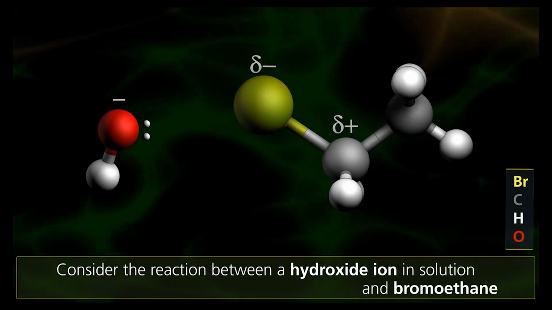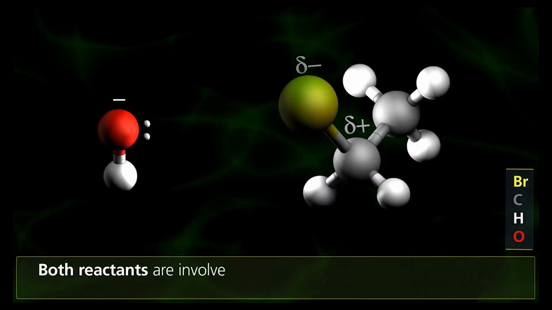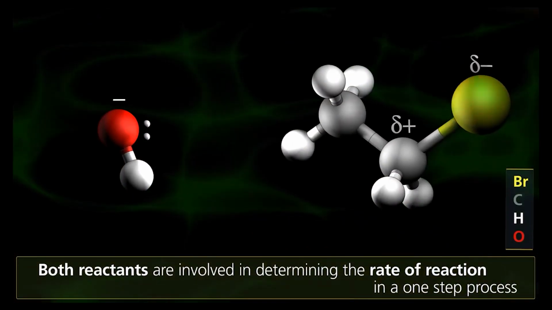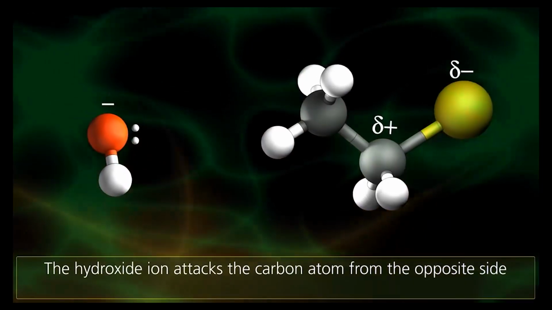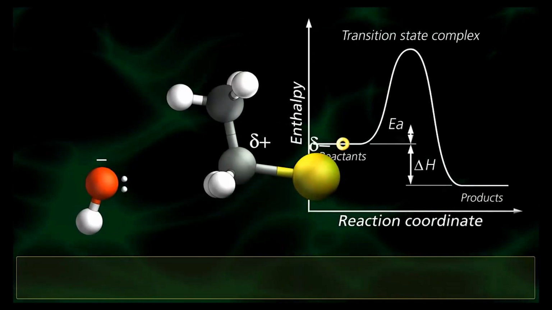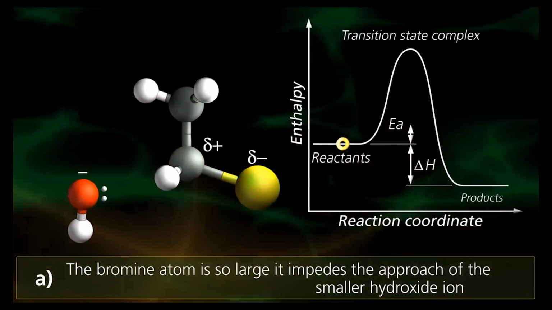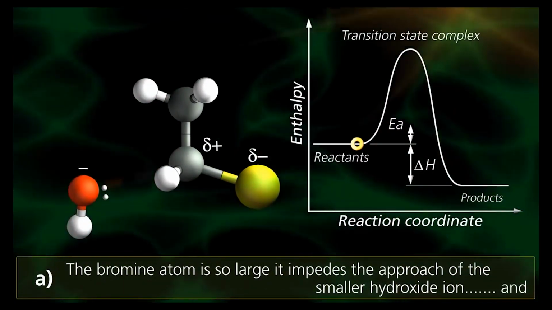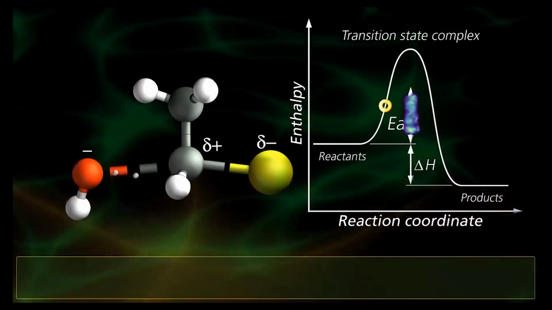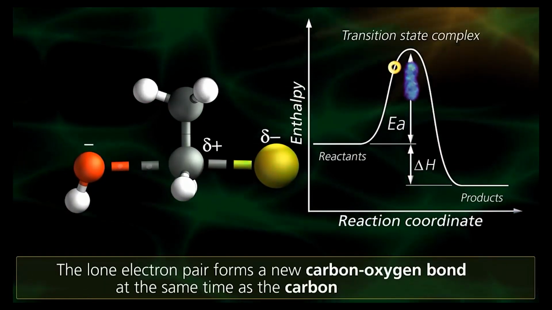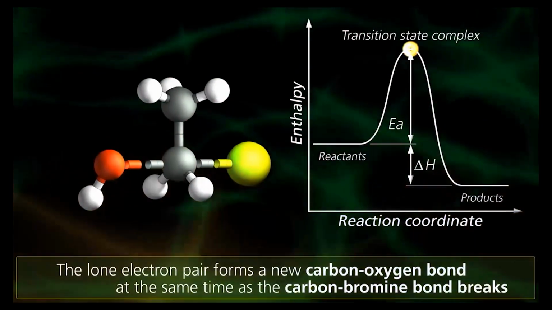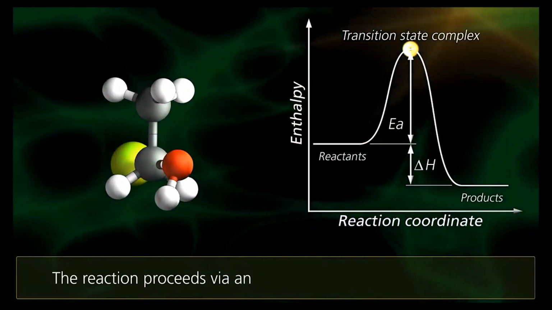so attack is not favorable from the same side. Similarly, the bulkiness of the halide atom also favors an attack from the side opposite to that of the leaving group. So, OH minus always attacks from a side directly opposite to that of the leaving group, that is the halogen atom. And so, the approach is sterically more favored there. This first results in the formation of a transition state, where a new bond is being formed between the OH minus and the carbon, and the existing bond between the carbon and the halogen atom is gradually being broken. So, this is referred to as the transition state. It is pentavalent in nature.